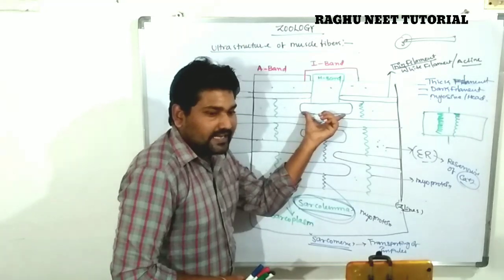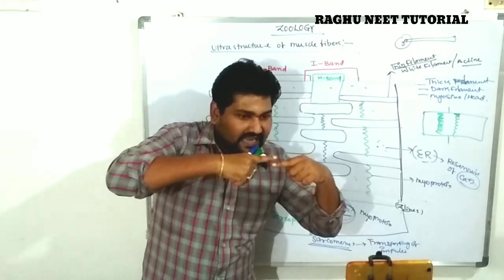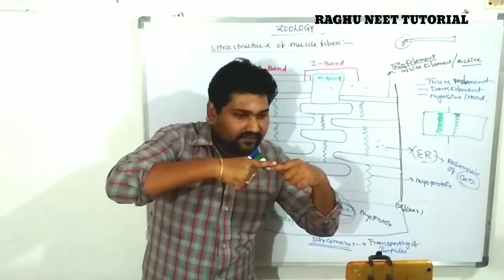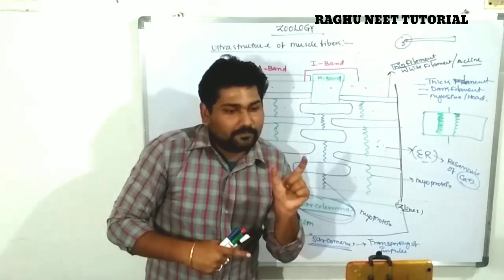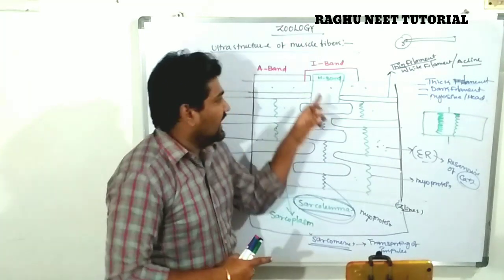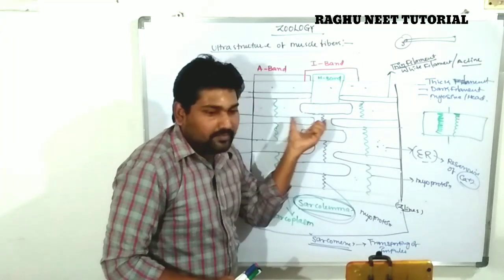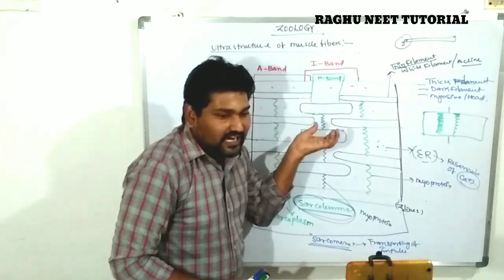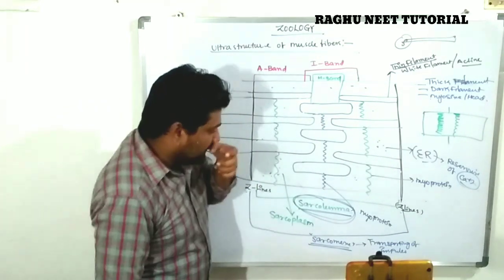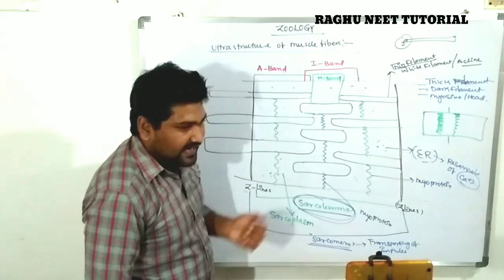The myosin head is overlapping. This is a myosin head. This myosin is overlapped by the actin filament, so the actin filament overlaps above and below the myosin head. The start to end of the myosin filament is indicated with the I band. Clear. Where there is no overlapping of the myosin head, the free region is indicated as the H band. Clear. So this is the myosin filament, and this is known as the actin filament.